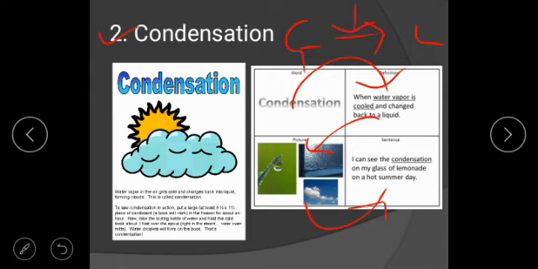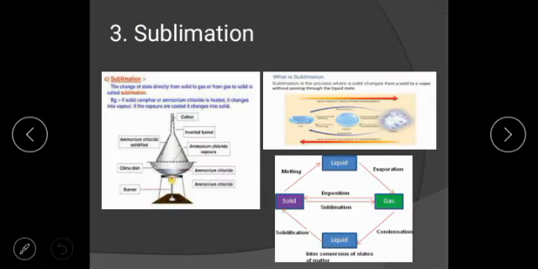Okay, so take that glass, put inside this cool water from the fridge, and after some time you will see some water droplets on the outer surface of the glass. From where did these droplets come? That is showing the condensation. Due to the lower temperature, those water droplets appear on the outer side of the surface. This is condensation. Next is sublimation.